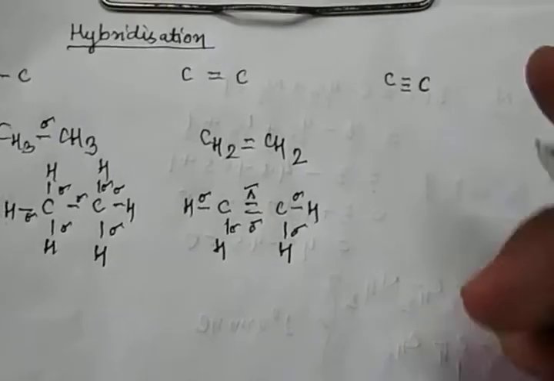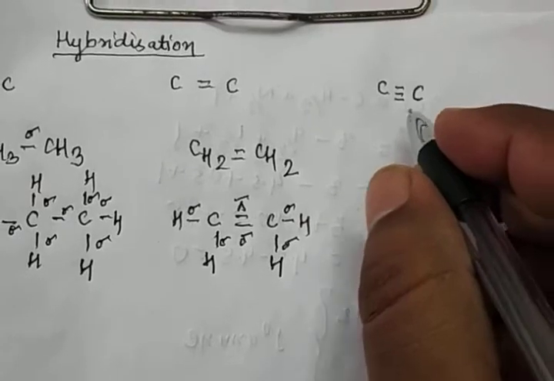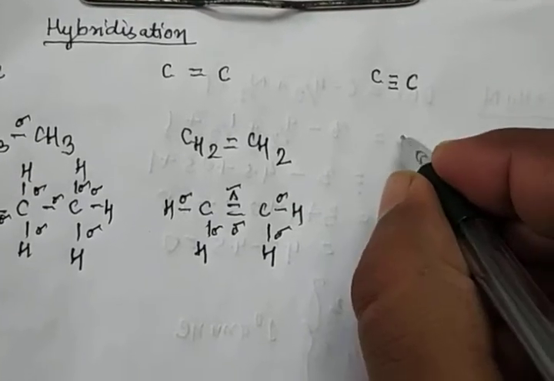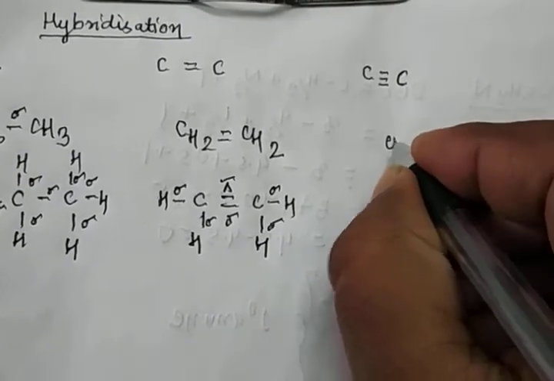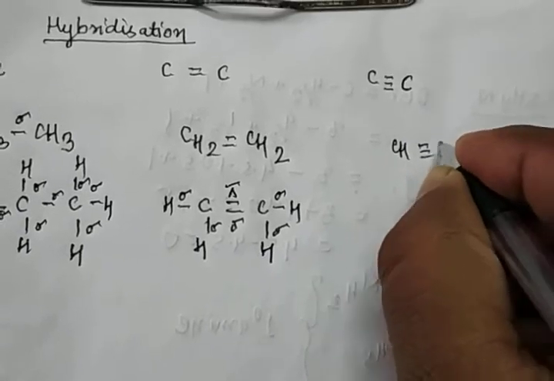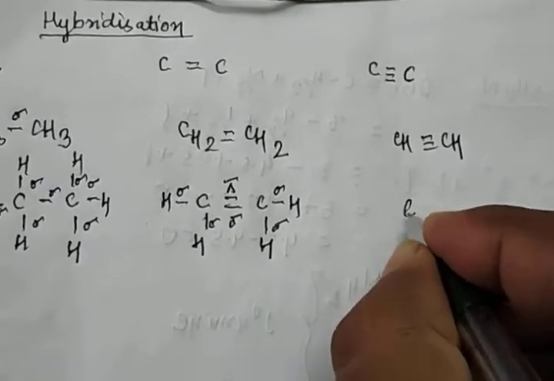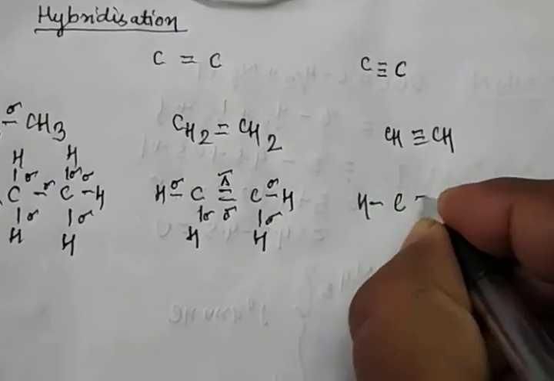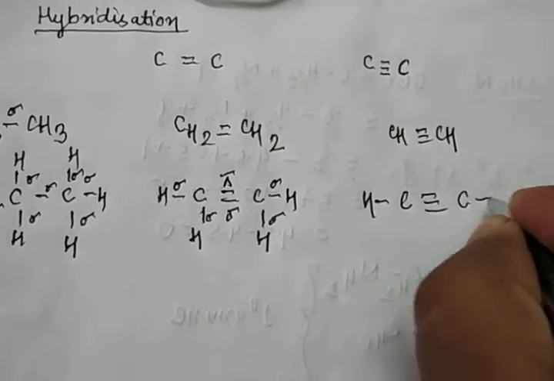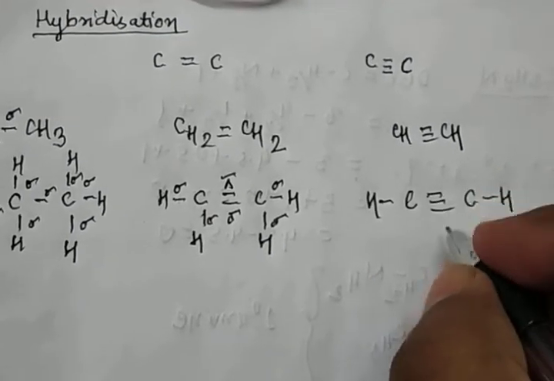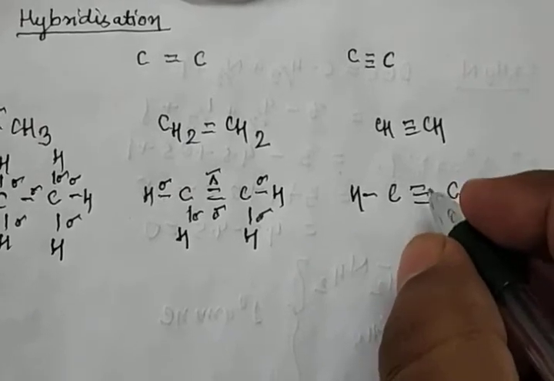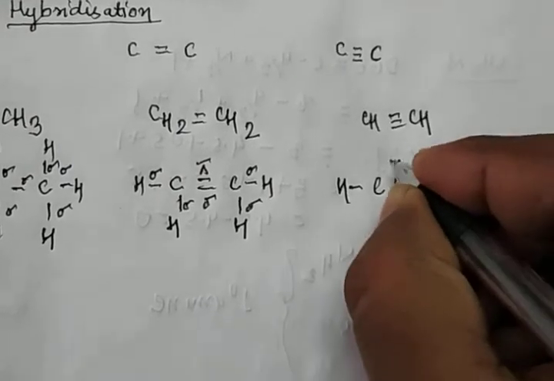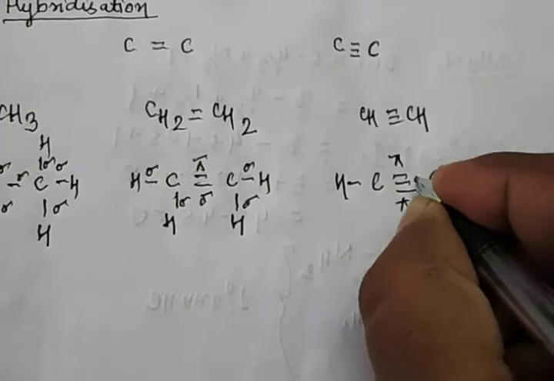Clear? Now in the case of a triple bond, you know very well the suffix of a triple bond is "-yne". So there is CH triple bond CH. Now the structure of this compound is H single bond C triple bond C single bond H. In a triple bond there are 2 pi bonds and 1 sigma bond.